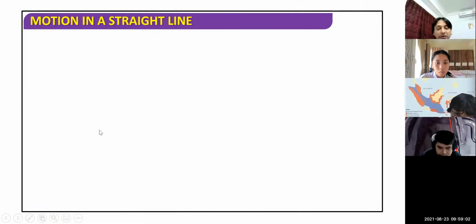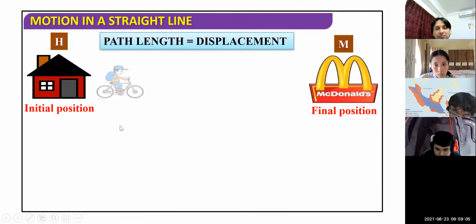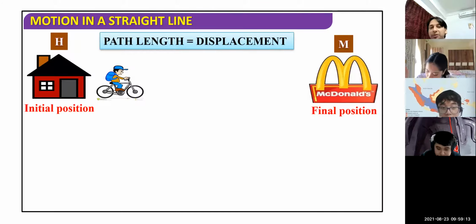Now, there is one more point about path length. Children, there is a possibility that path length can be equal to displacement, and there is one situation for that. What is that situation? When the path followed by an object is rectilinear, a linear or straight path. In that situation, path length is equal to the displacement itself. Are you getting my point, children? Path length will be equal to the displacement when the object moves in a straight path.